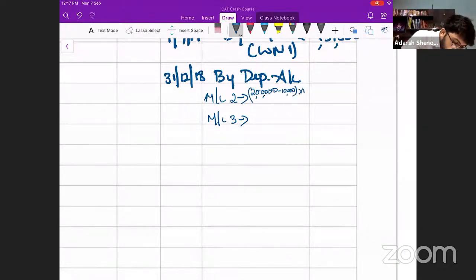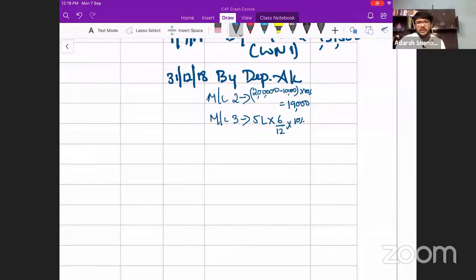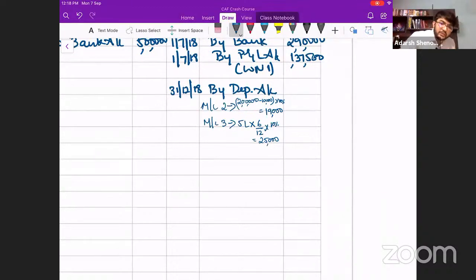10%, right? 10% or 20%? 10%, which is equal to how much? This is 19,000. What about the next machinery, the new one which we purchased? We purchased it for 5 lakh. Have we used it for the whole year? No, we have used it for only 6 months. So 10% into 6 by 12. How much is that? You get it as 25,000? Yes. How much is the total depreciation for the period?